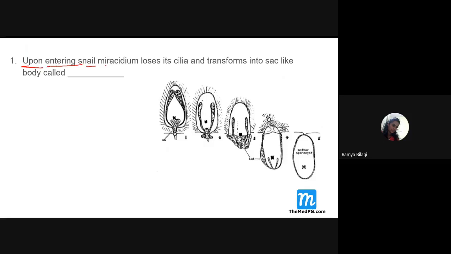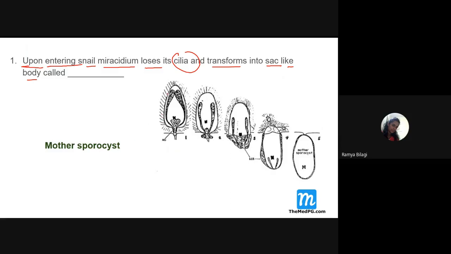Next, look at this question once it has been asked. Upon entering the snail, the Miracidium loses its cilia and transforms into a sac-like body. It is called as what? Sporocyst. So, everyone, do you all agree with this? Mohan, Jayashree, Swati, Himanshu, Sirisha. Yes, ma'am, the answer is mother sporocyst. Whatever it is, you are correct actually.